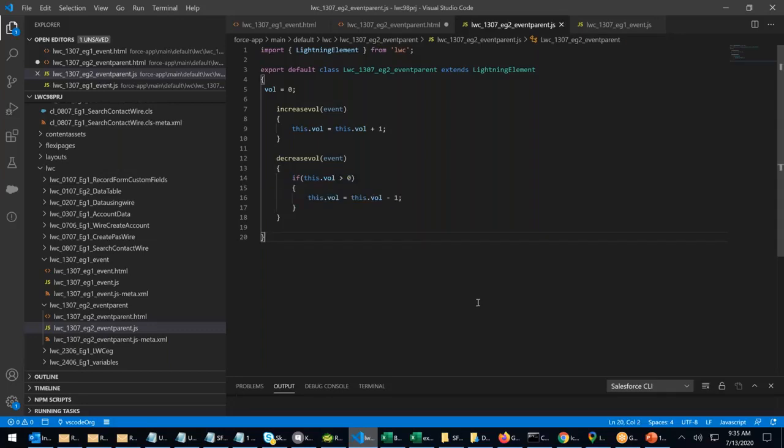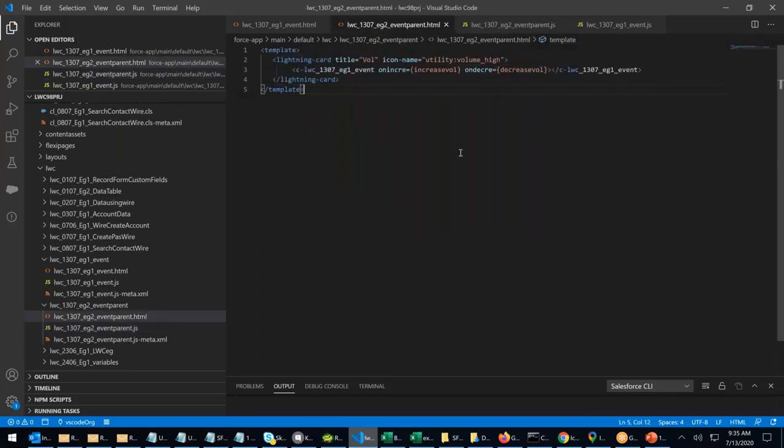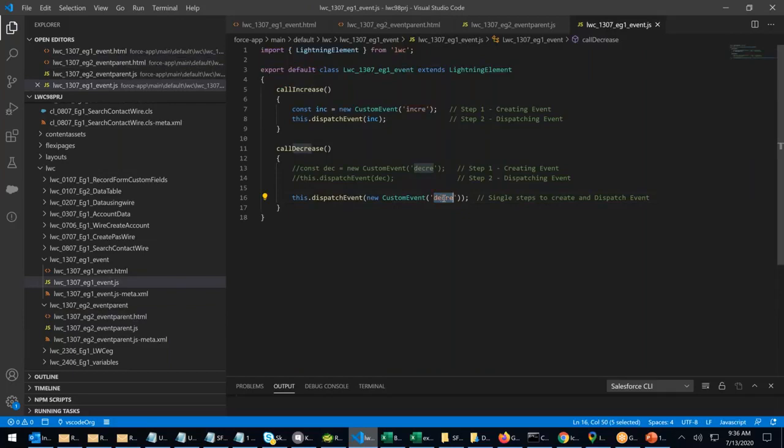See, Control S. How to listen to an event? Using declaratively. What is declaratively? Whenever you put on in front of an event, right? What is my event? Event is increase. Increase where? Increase here. Increase, decrease. In front of the increase, if I put on, it is listening. On increase, on decrease. In front of the name, if you put the on keyword, it automatically means listening, right?